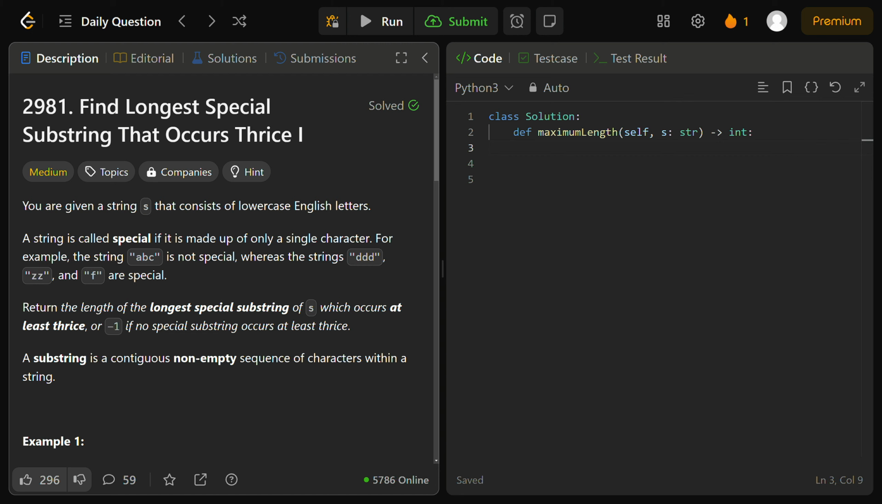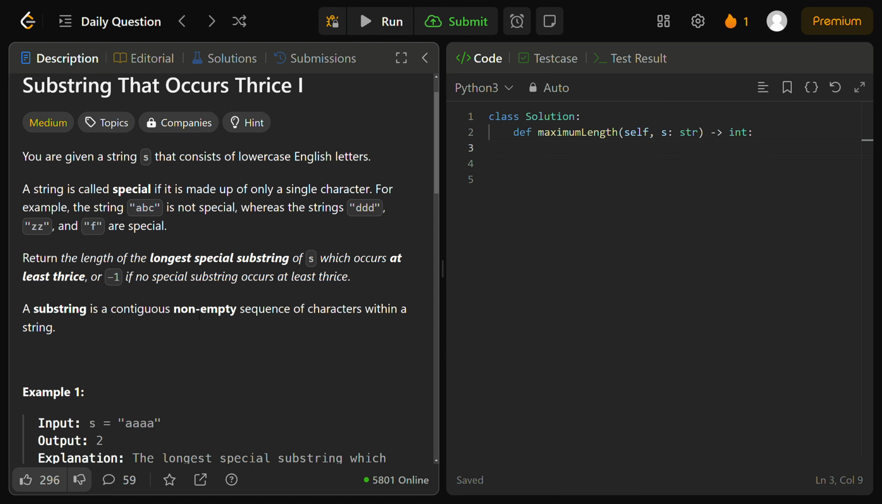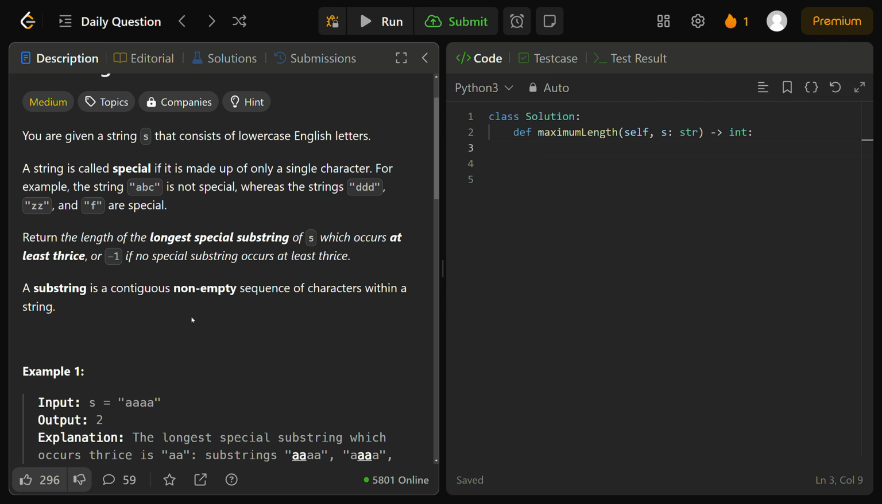So we need to return the length of the longest special substring of S which occurs at least thrice. But if no special substring occurs at least thrice in our input string S, we have to output -1. And they also define what a substring is. It's defined to be a contiguous, non-empty sequence of characters within a string, so it's similar to subsequences. However, it actually has to be contiguous, right? Our elements have to be consecutive.